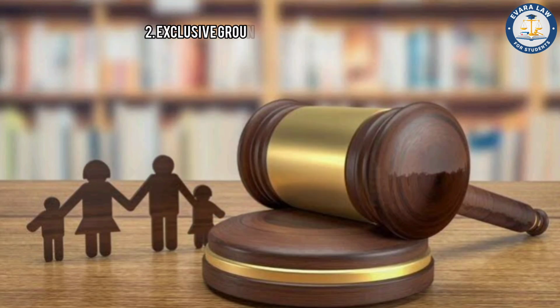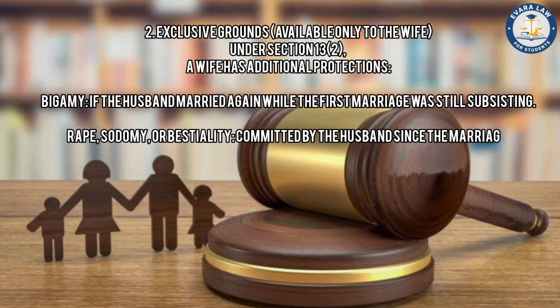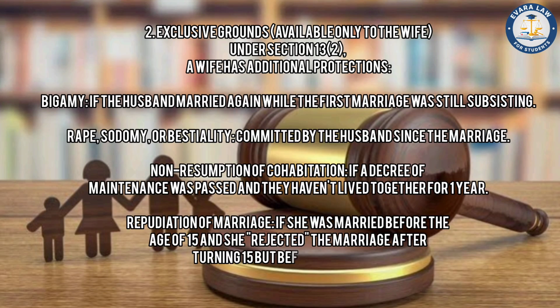Second, Section 13 clause 2 gives exclusive grounds. These are available only for a wife, where a wife has additional protection in this section. They are bigamy, rape, sodomy, bestiality, non-resumption of cohabitation, and repudiation of marriage. Bigamy means the husband marries again while the first marriage was still subsisting. Rape, sodomy, or bestiality committed by the husband since the marriage.